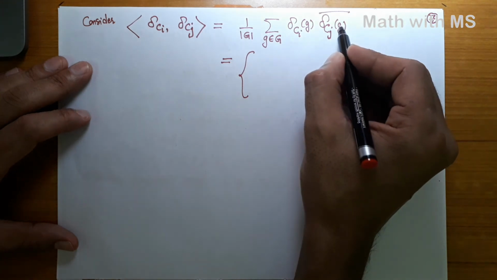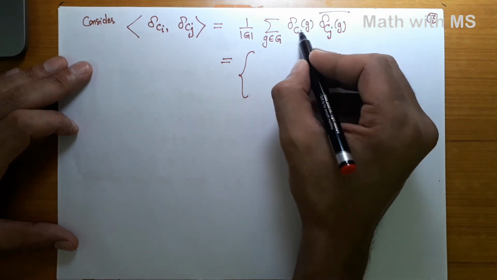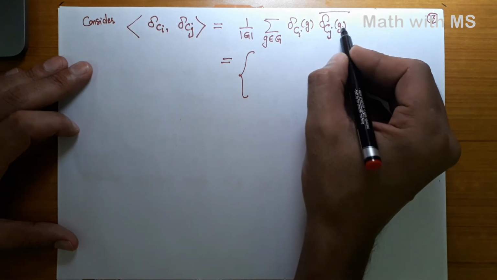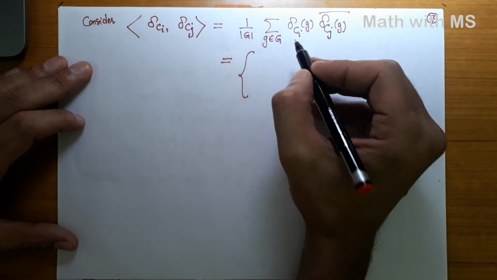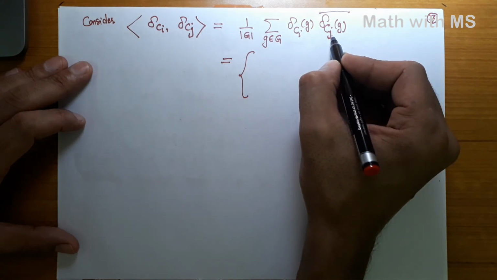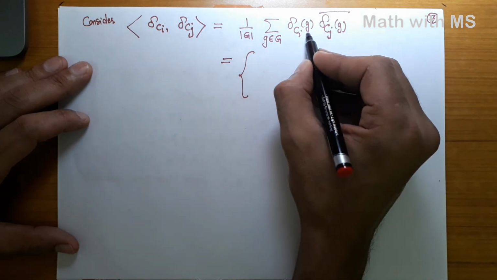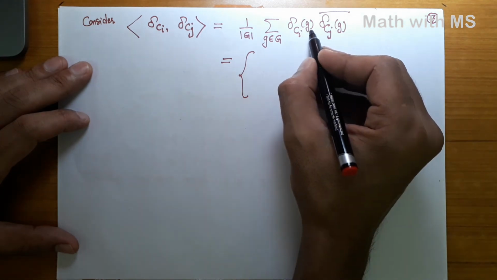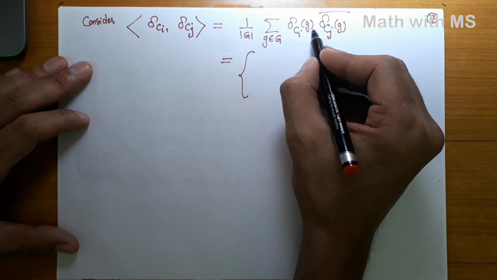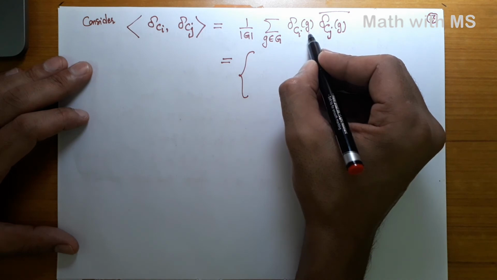And suppose that the group element lies in the conjugacy class Ci and i not equal to j. In that case, delta Cj of g is 0. Right? So the only possibility is when i equals j, and when g falls inside the conjugacy class, then the value is 1. Okay, and if the group element does not fall in the conjugacy class, then that is 0.